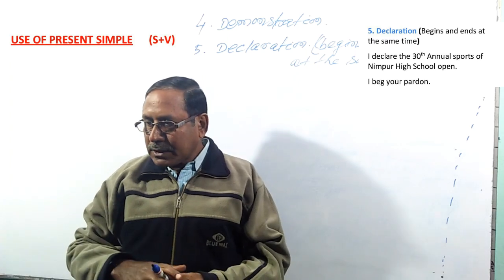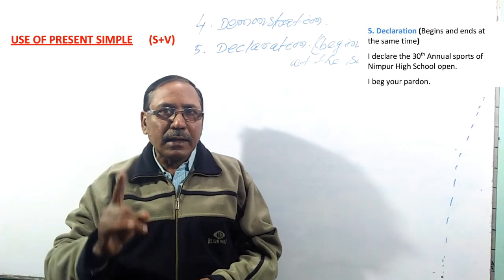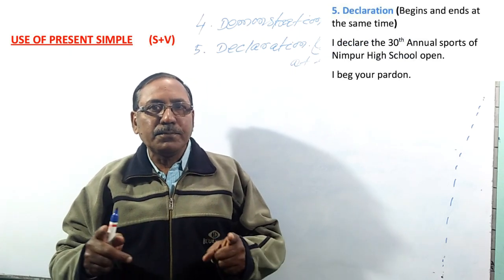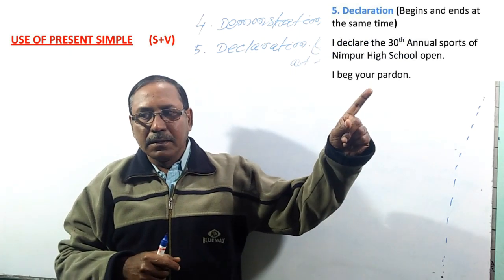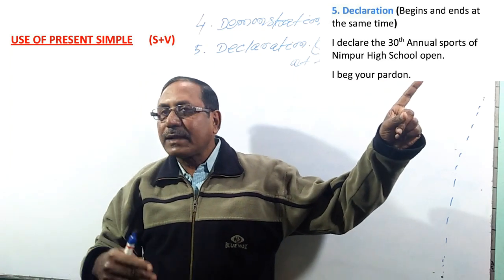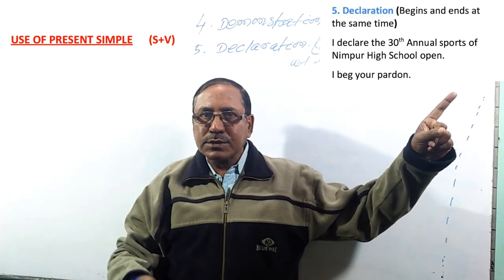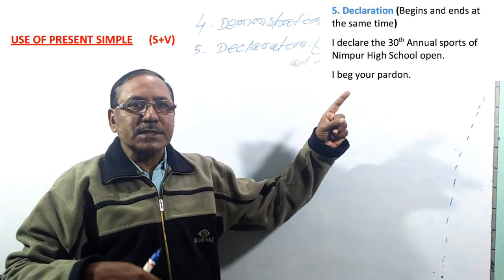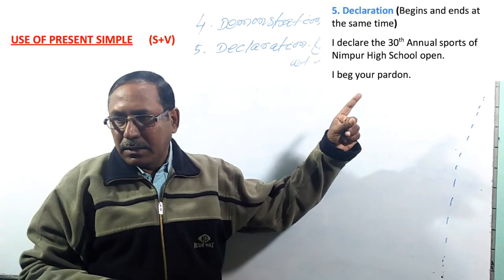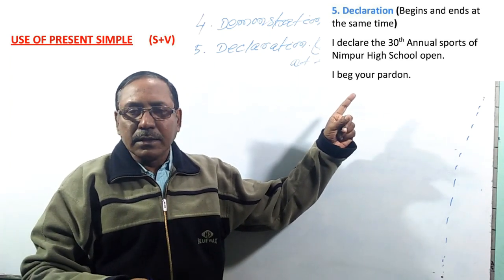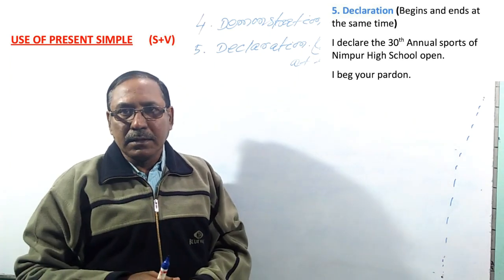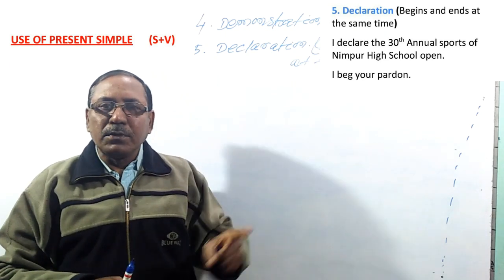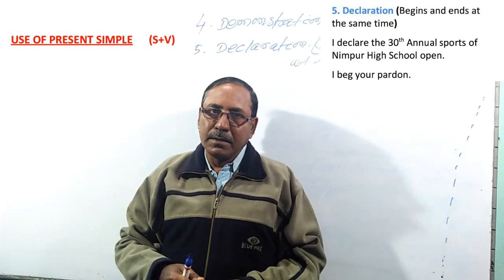So at the time of declaration, he says, I declare the 31st annual day function of Nimpur High School open. So I declare, not I am declaring. किंतु ओडिया रे मिता कोन कहउछे ना मु निमपुर हाई स्कूल रो 31तम क्रीड़ा उत्सव को बा वार्षिक उत्सव को उद्घाटन करूछि, उद्घाटन घोषणा करूछि. But he uses I declare, not I am declaring.